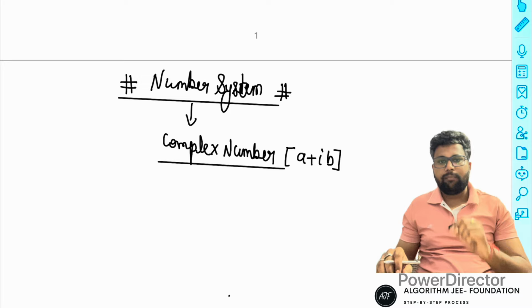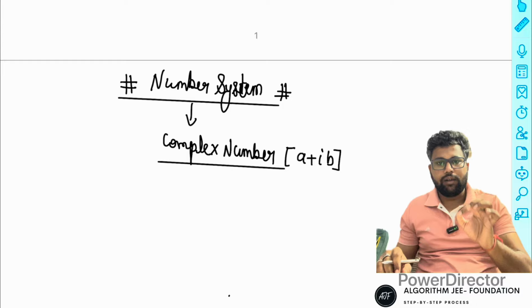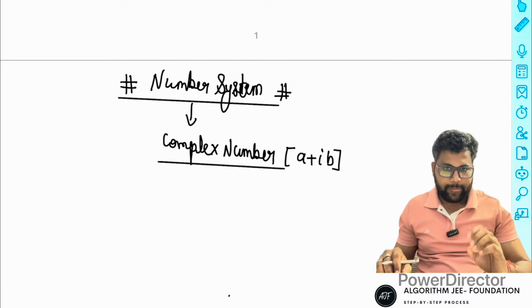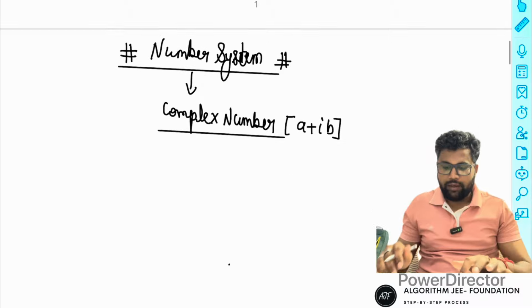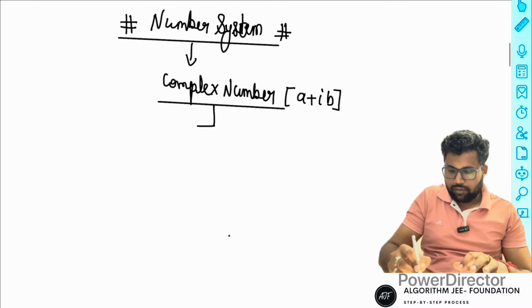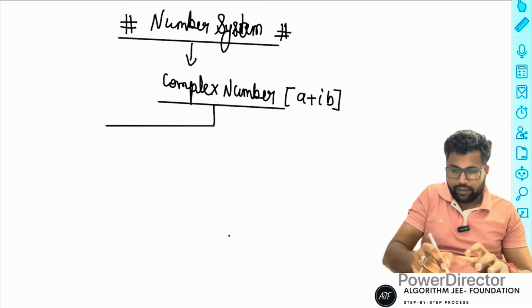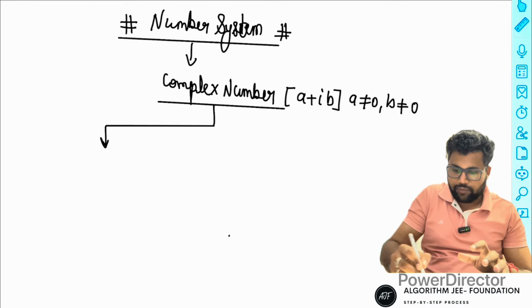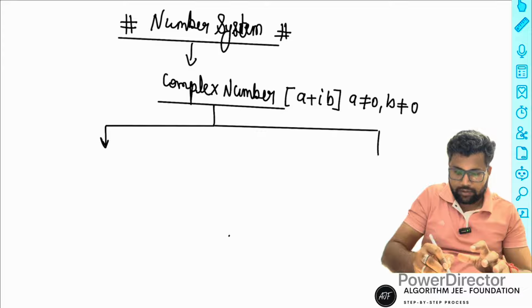If any number is represented in a plus iota b form, its name is complex number. Now a and b are real, and the condition is a does not equal 0 or b does not equal 0. And there are two parts. First one is the real part, second one is the imaginary part.